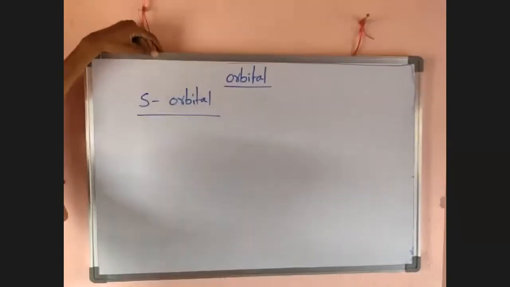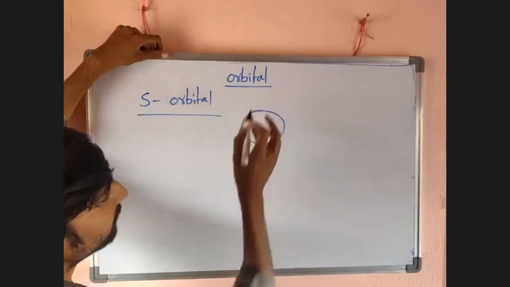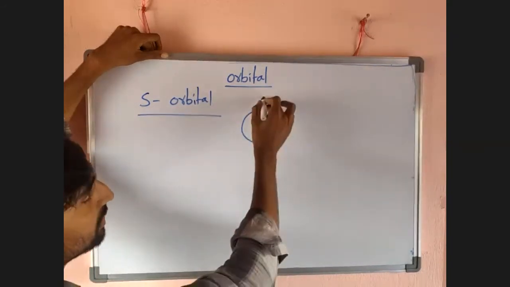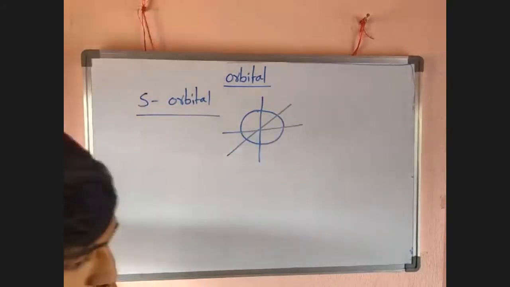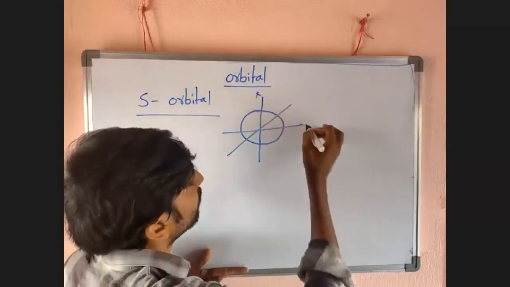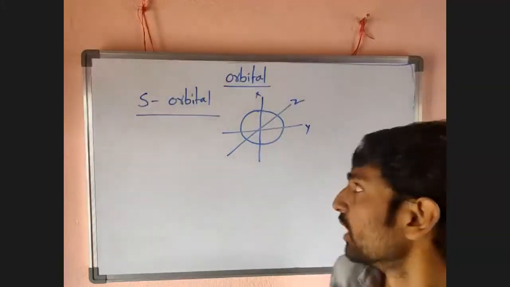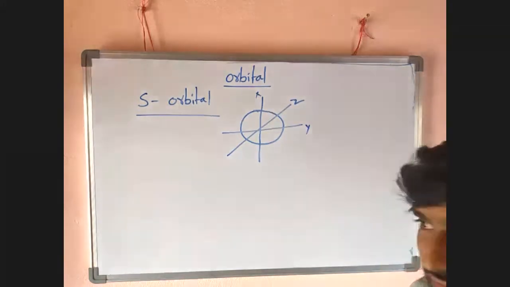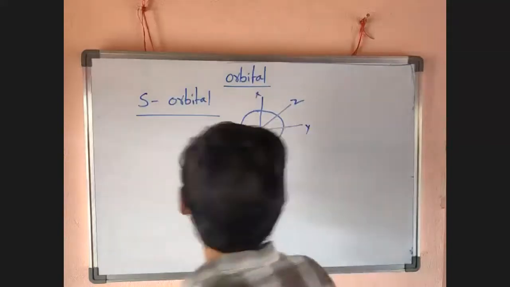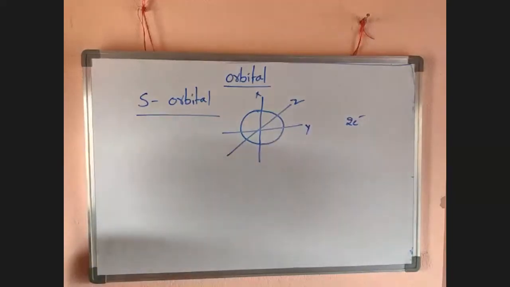What is the shape of the s orbital? Well known. The s orbital has a spherical shape, a circle shape. So it is distributed in all directions, X, Y, Z. It is equally distributed in all directions. And also, how many electrons can the s orbital accommodate, guys? It can accommodate only 2 electrons.